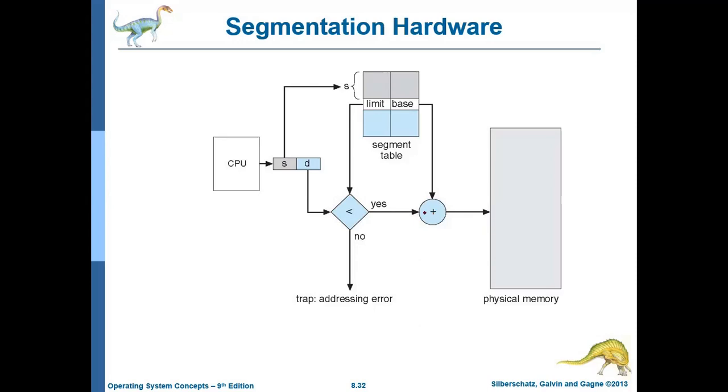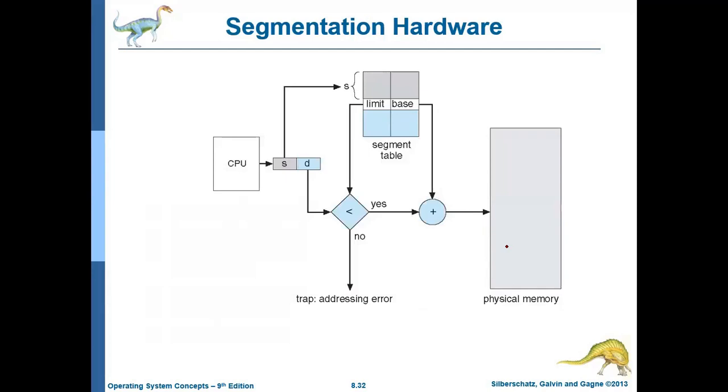Then you add this base to the offset. Otherwise, if the offset value is greater than the limit, you go for an addressing error. Adding the base will give you the physical address. All other things will be the same as in the paging hardware.